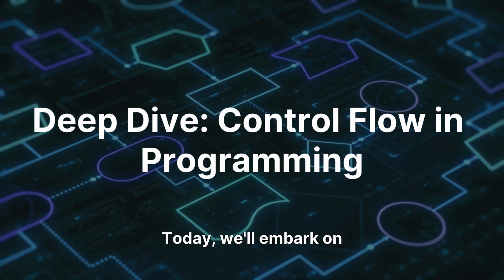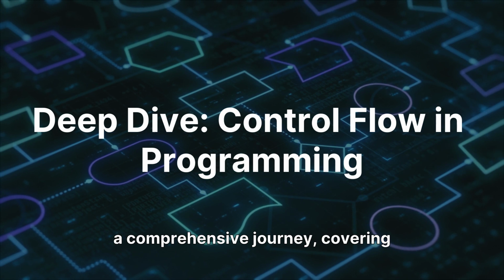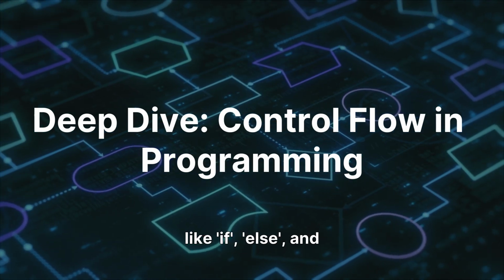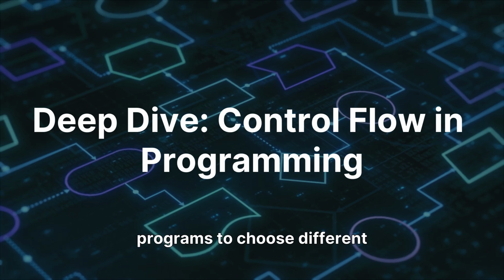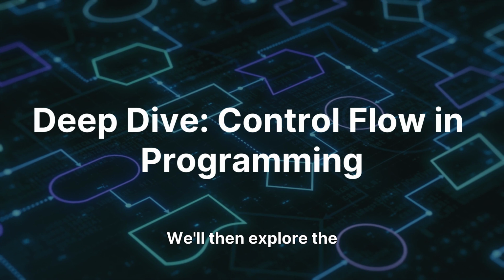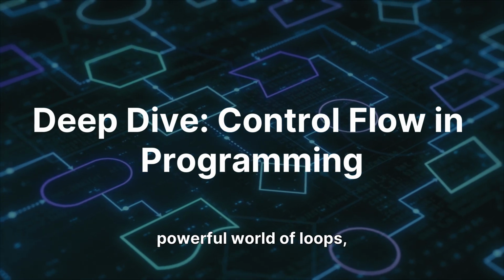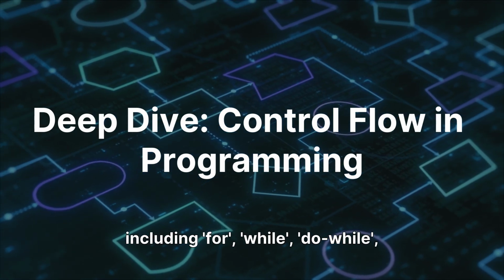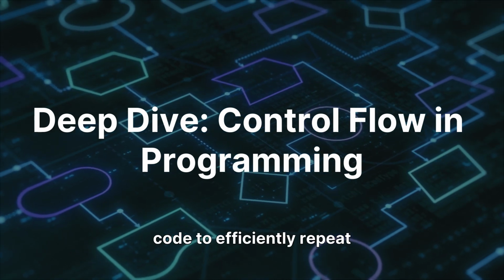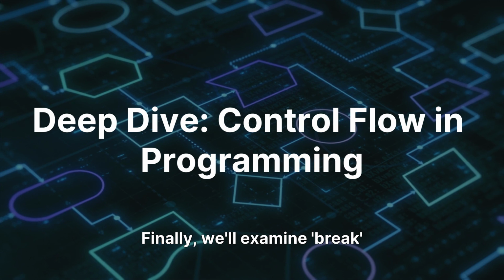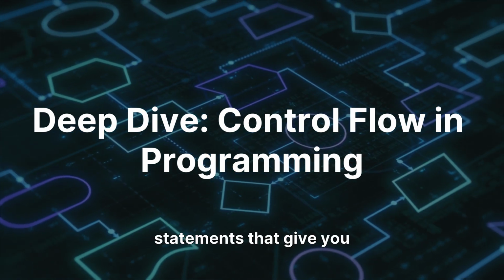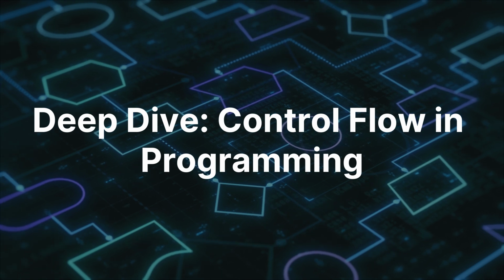Today, we'll embark on a comprehensive journey, covering the essential conditional statements like if, else, and switch, which allow your programs to choose different paths based on specific conditions. We'll then explore the powerful world of loops, including for, while, do while, and for each, enabling your code to efficiently repeat actions. Finally, we'll examine break and continue, crucial control statements that give you fine-tuned command over loop execution.